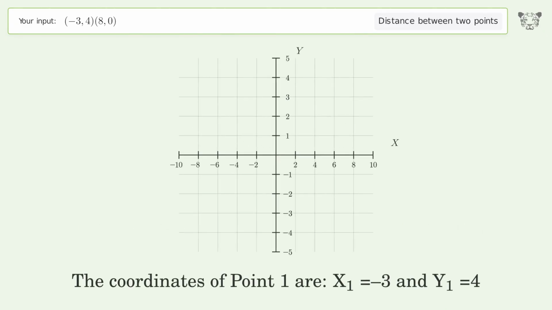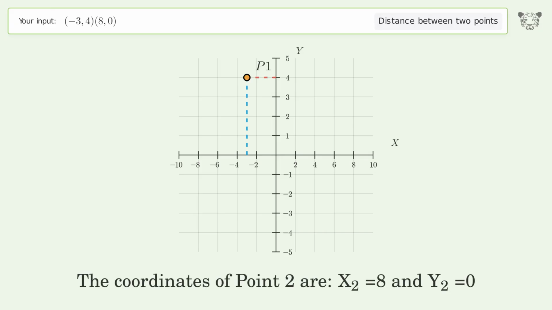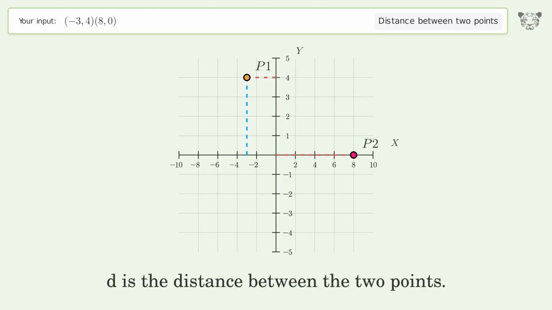The coordinates of point 1 are x1 equals -3 and y1 equals 4. The coordinates of point 2 are x2 equals 8 and y2 equals 0. D is the distance between the 2 points.